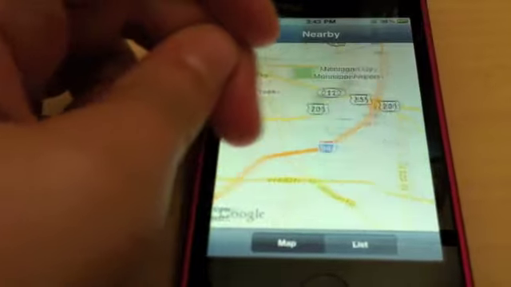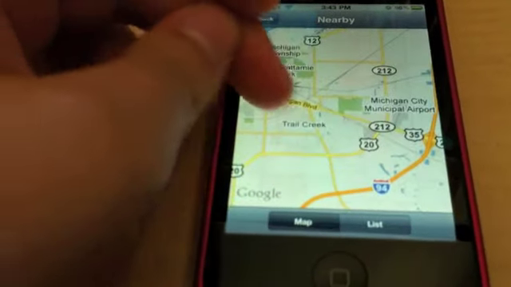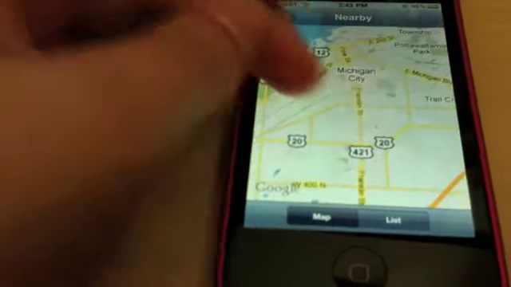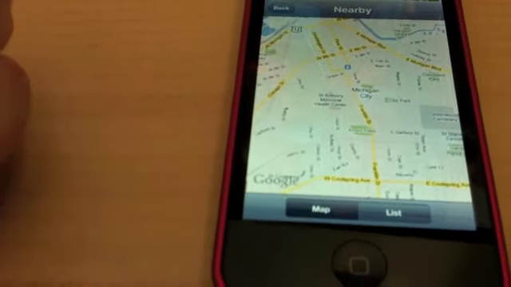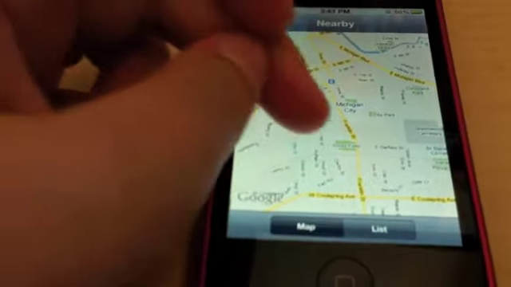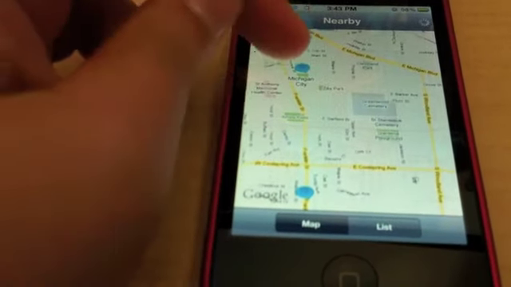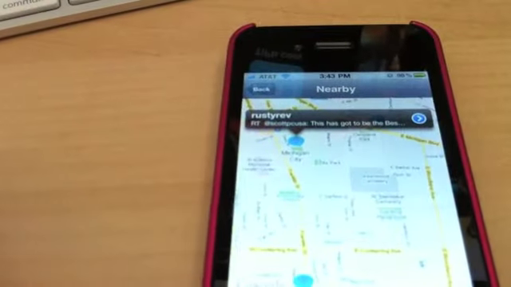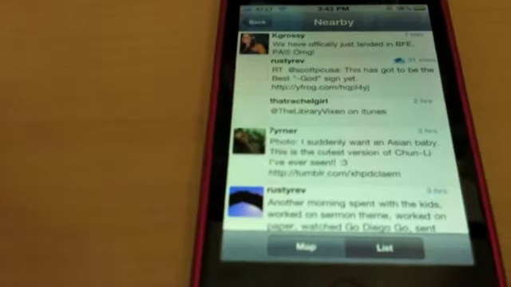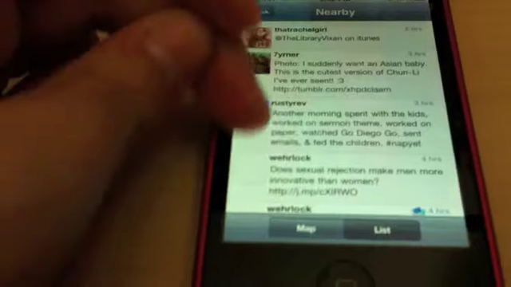It might not show anything for me because I live in a town that is apparently not very tech savvy, and a lot of people don't have Twitter. I might get a couple on here though. Oh, there's one. So I can either tap that bubble and it'll show me who it is, or I can go to list and it shows me a list of the people around me that are tweeting.